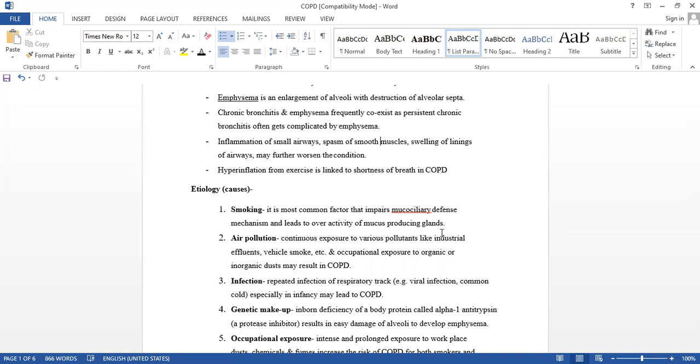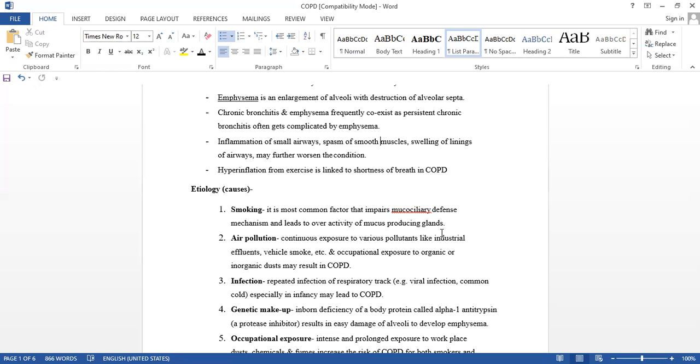Okay, so air pollution commonly means industrial effluents, vehicle smoke, occupational exposure. We will look again at the occupations where we are working that have pollution.